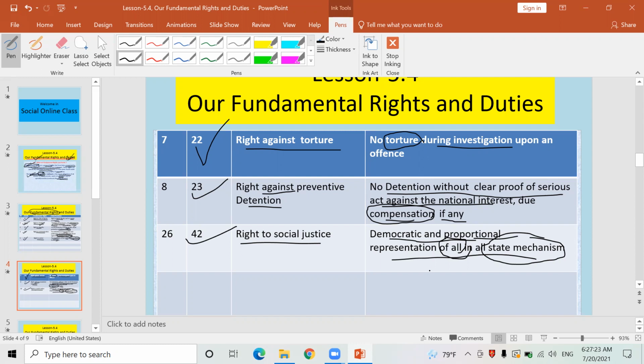If I tell it in this way in simple language, you might understand. Right to social justice means to include all castes of people from all backgrounds, class, sex, color, region in the different organs of the Nepal government, different governmental services. There should be opportunities given to them. Okay, it is called right to social justice. It has been guaranteed by the Nepal government as a fundamental right.